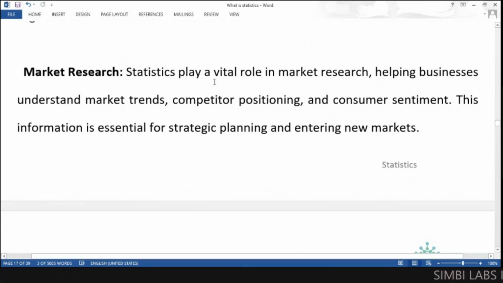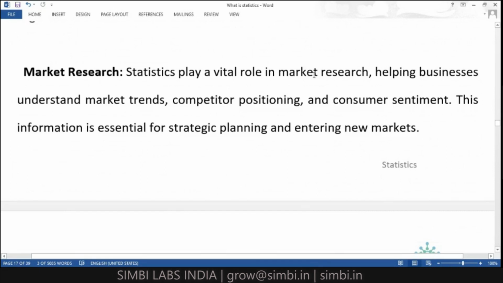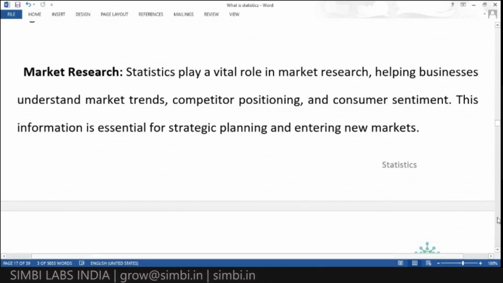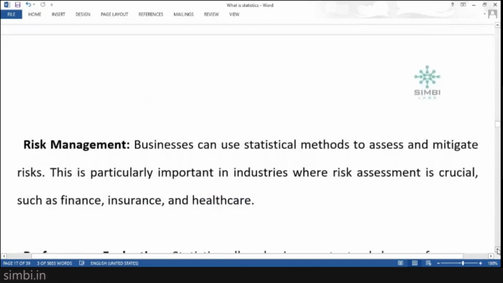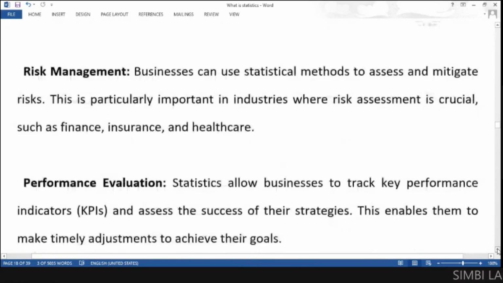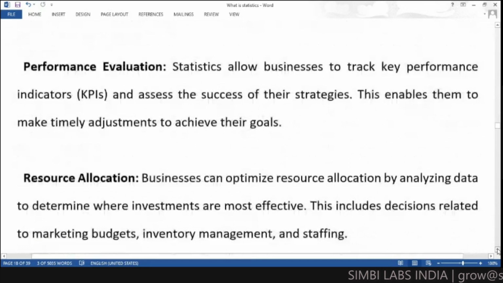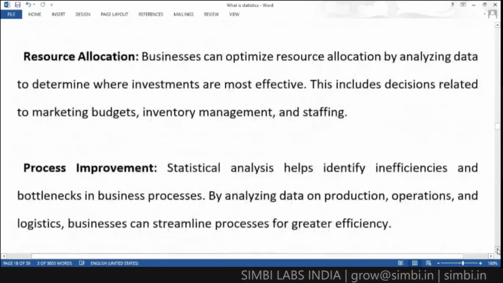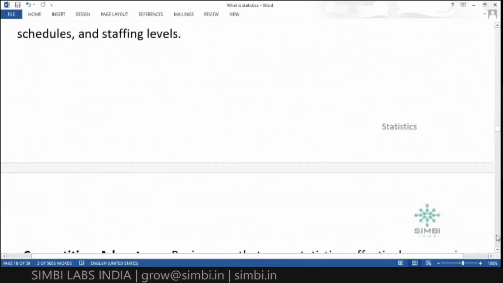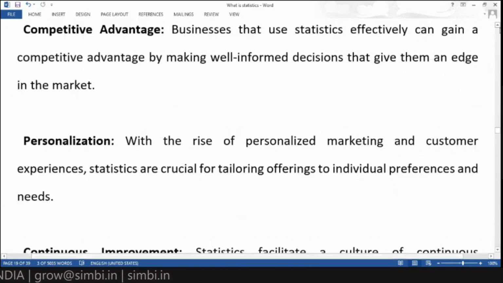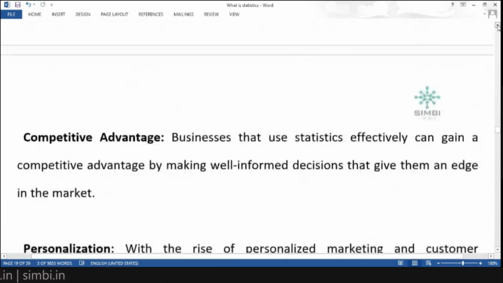Statistics plays a very important role in market research, helping businesses understand market trends. We also use statistics for risk management, as well as performance evaluation, resource allocation, forecasting and planning. In so many areas we are using statistics.